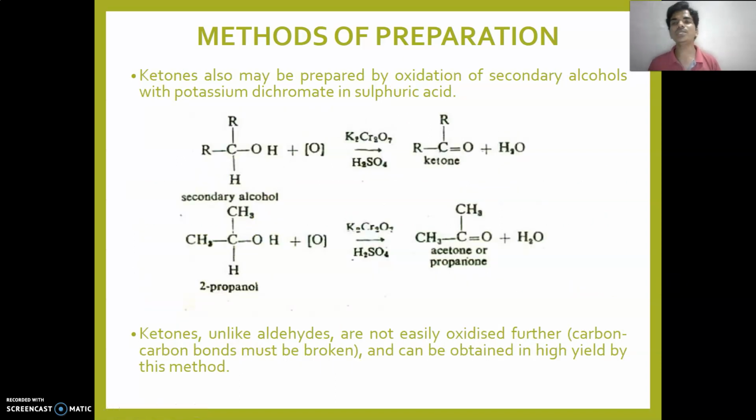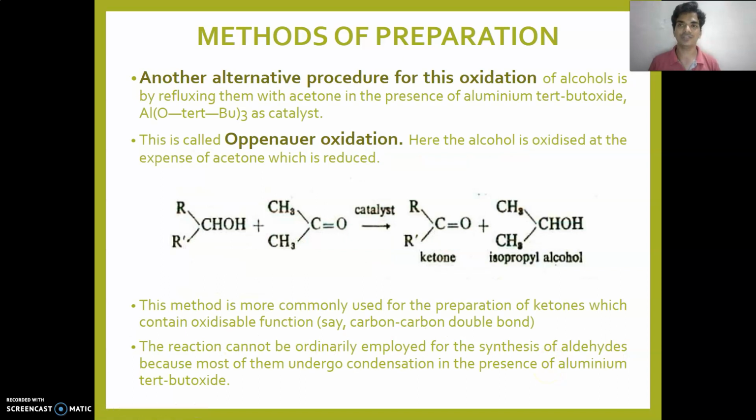The next method: ketones may also be prepared by oxidation of secondary alcohols. If we want to form a ketone, we use a secondary alcohol instead of a primary alcohol. Secondary alcohol on oxidation under the same reaction conditions gives a ketone. For example, 2-propanol gives acetone, or pentanol gives pentanone. Ketones, unlike aldehydes, are not easily oxidized further, since a carbon-carbon bond must be broken, and a high yield can be obtained by this method. It will not give another product by further oxidation.